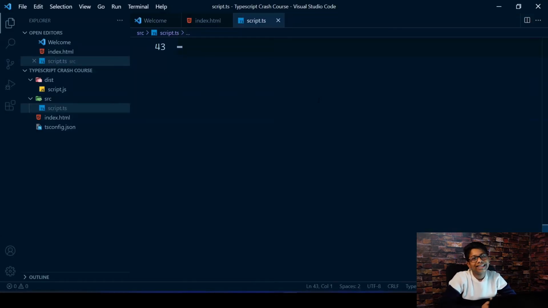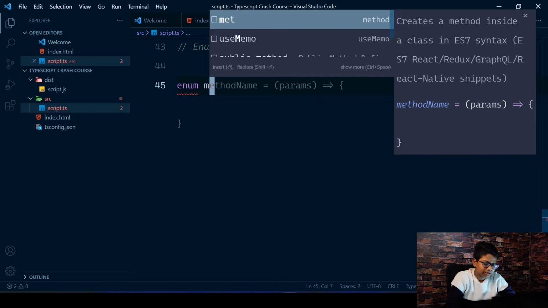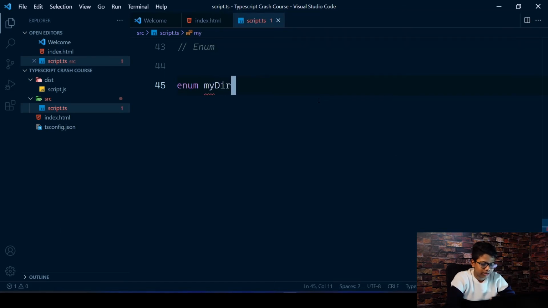Next, let's have a look at enums, which is again another topic of TypeScript, enum. So enums are kind of like objects. They're very similar to objects, but they have a bit of differences. So to create an enum, you're going to use the enum keyword, and then after that you're going to give the name for the enum. For example, my dir, direction maybe, and then you can create an object out of that. Okay, you actually don't need an equal sign.